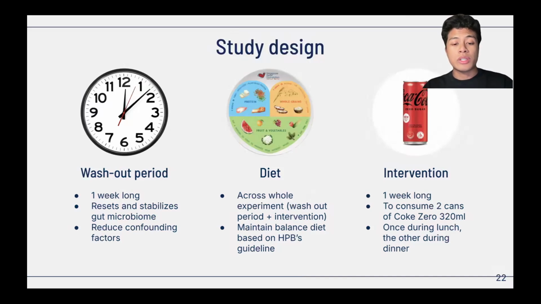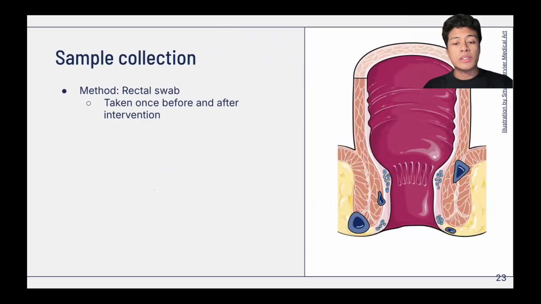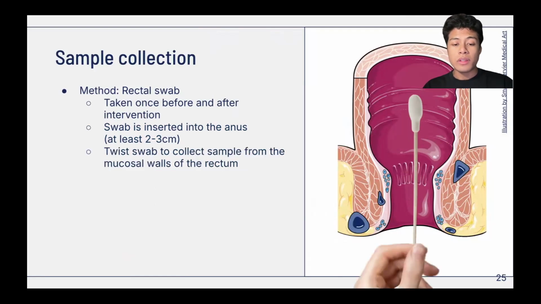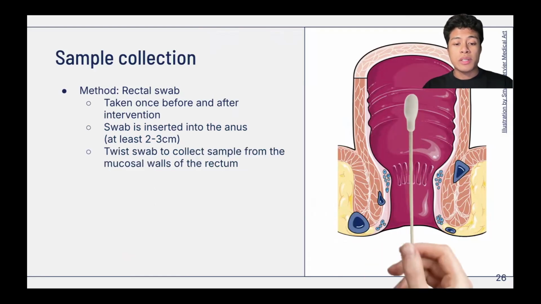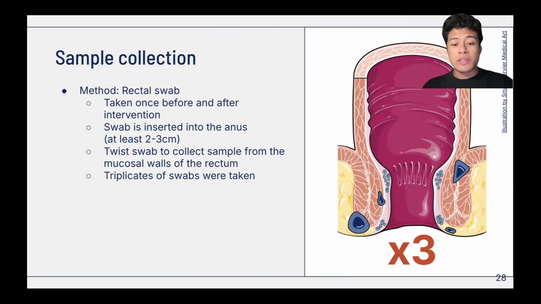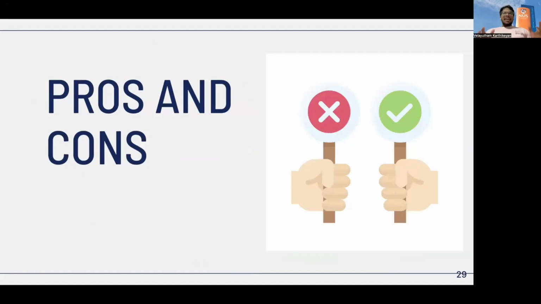Lastly, during the intervention period, we consume 1 can of Coke Zero during lunch and dinner daily for 1 week. As said earlier, we collected 2 sets of samples for our experiment. Our collection method is via a rectal swab. A sterile swab is inserted into the anus 2 to 3 cm deep. The swab is then twisted a few times to ensure sufficient sample is collected from the mucosal walls of the rectum. Lastly, triplicates of each swab were also taken to ensure higher count of microbes collected for our pre- and post-intervention analysis.